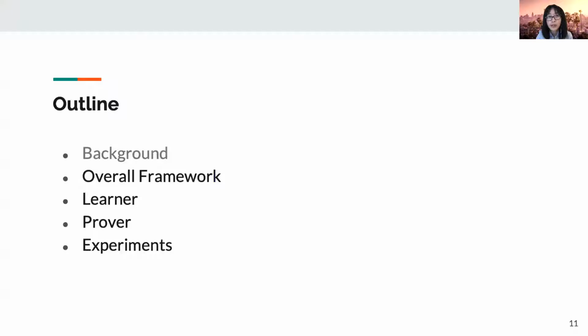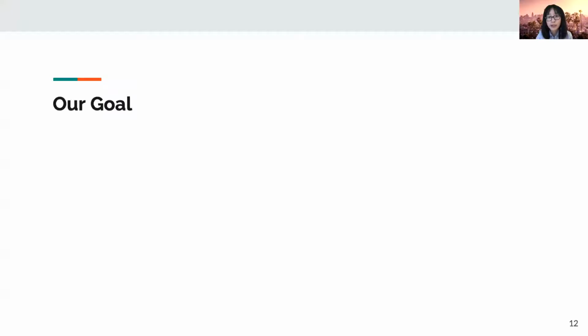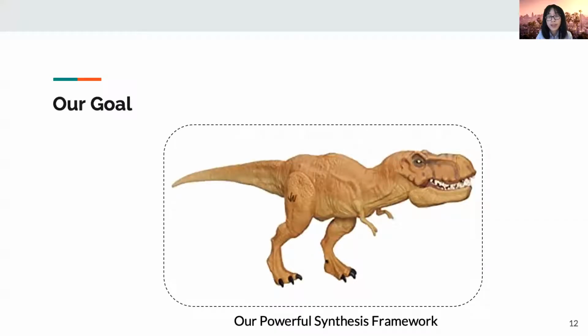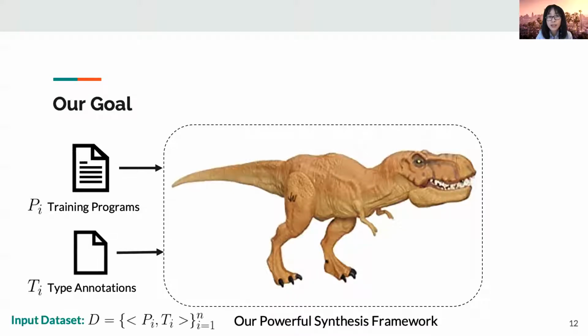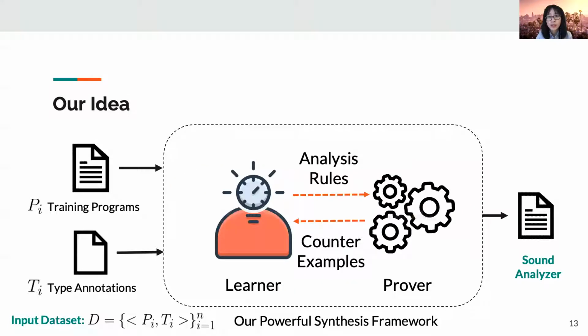We will introduce the overall framework and the learner and prover respectively. Our goal here is to develop a powerful synthesis framework, which takes the training programs and type annotations as input and generates a sound analyzer as output. Now let's demystify this powerful framework. It consists of two parts interacting with each other. Our new idea here is really about introducing a prover to check the soundness of the learned analysis.